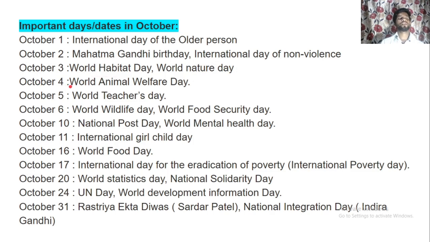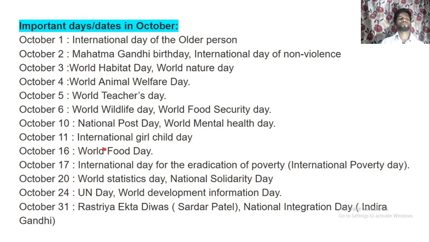Now, 4th October is known for World Animal Welfare Day. 5th October is known for World Teachers Day, and 6th October is known for World Wildlife Day and also known for World Food Security Day. So 10th October is known for World Post Day and World Mental Health Day.